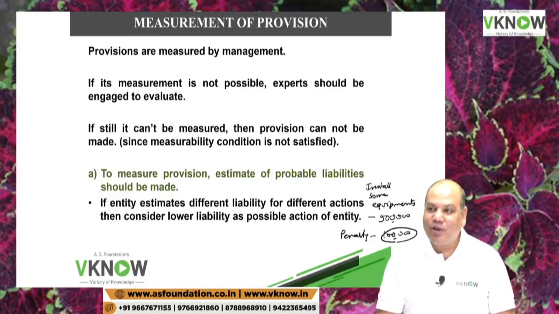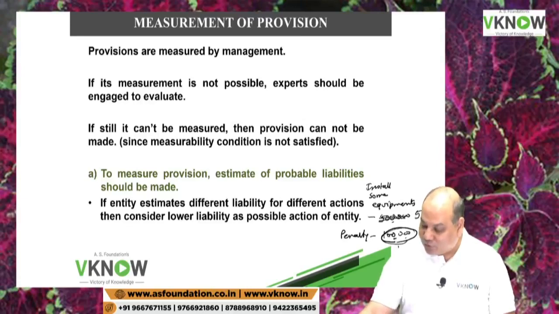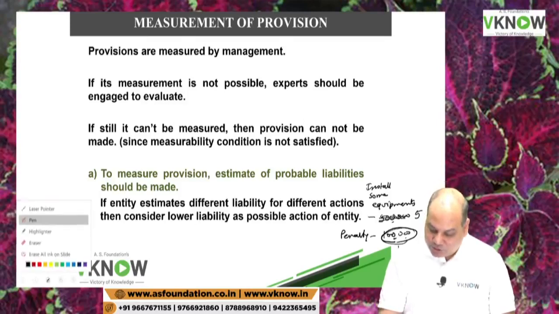What is the probability that government will catch hold of me and ask me to pay the penalty, and then accordingly I will make the provision. But if the government says penalty will be 10 lakh, smoke filter will cost me 5 lakh, then I will be happy with 5 lakh rupees. Is it right? So this is the meaning of this line.